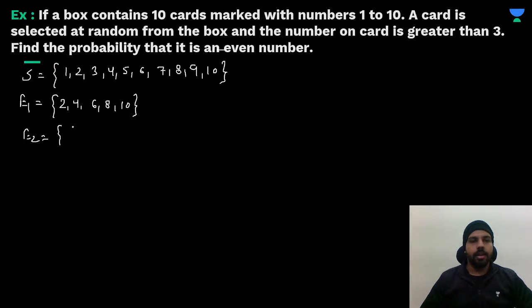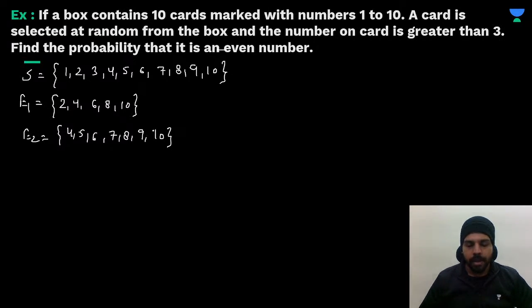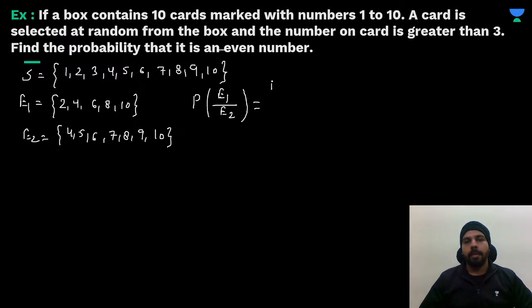The numbers greater than 3 are 4, 5, 6, 7, 8, 9, and 10, so these are part of E2. Clear? Now we have to find the probability that it is an even number, and this event has already occurred. That means they're asking for the probability of E1 given E2, which is the probability of E1 intersection E2 divided by the probability of E2. Now we'll first work on finding E1 intersection E2.